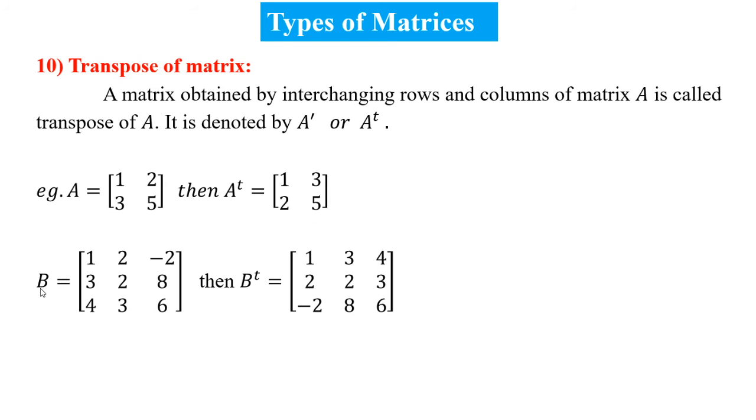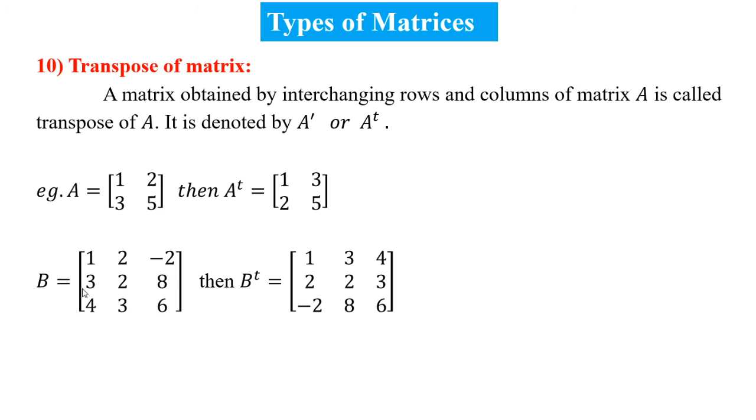Let us see another example. B has the elements 1, 2, minus 2, 3, 2, 8, and 4, 3, 6. Then in B transpose, the first row becomes the first column, the second row becomes the second column, and the third row becomes the third column. So very simple. 1, 2, minus 2 in a column.